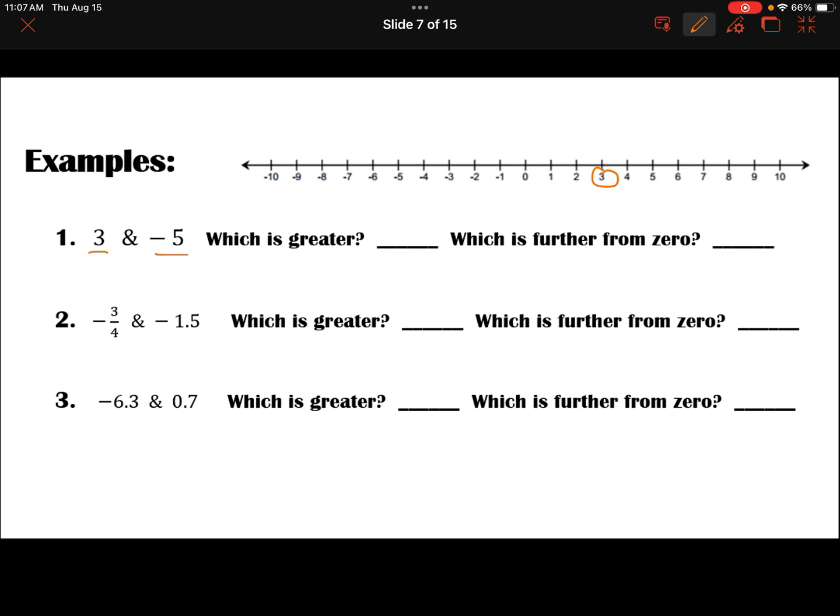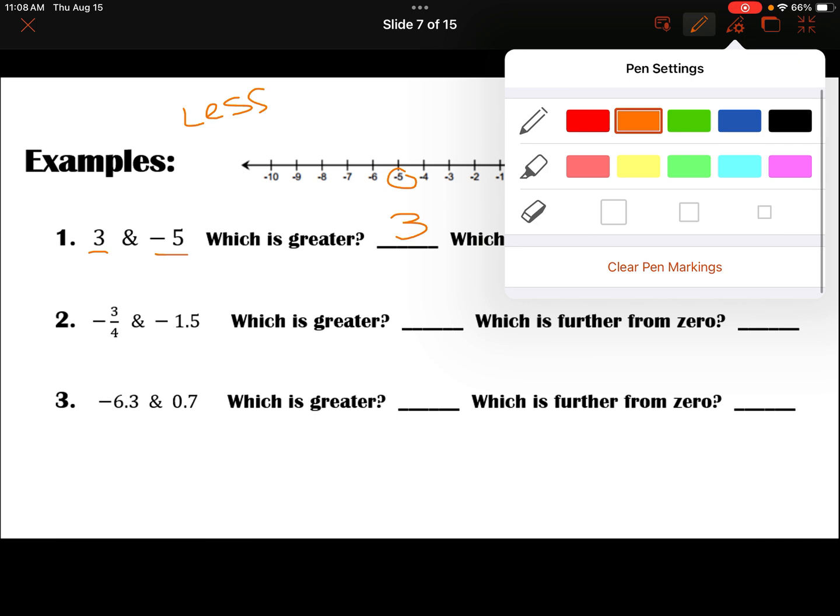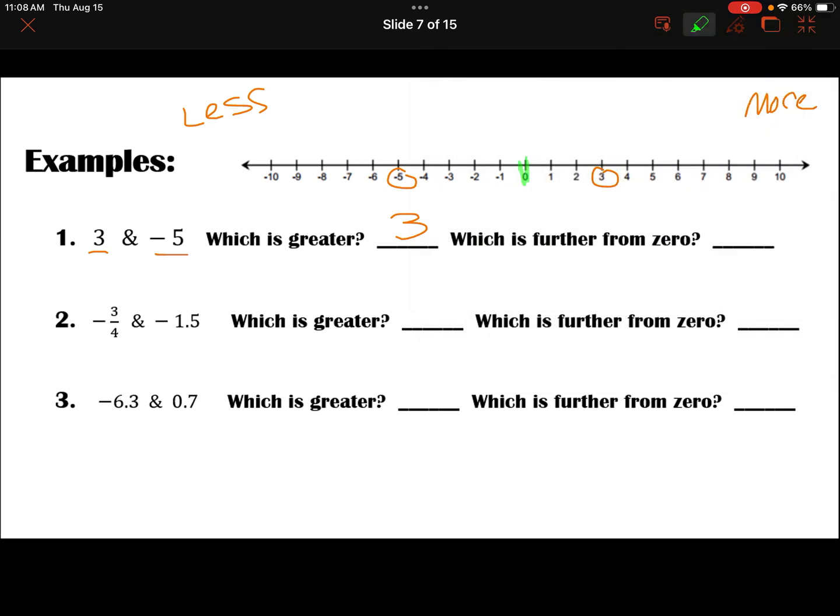So if I look at that number line, here's 3 and here's negative 5. Now, the numbers that are on the right, anything to the right, is more in value. Anything to the left is less. So as you look at the number line, 3 is right, and obviously we all know that a positive is greater than a negative. Now, which is further from 0? If we highlight 0 here, here's 0, and negative 5 is 5 away from 0, while 3 is only 3 away from 0, so negative 5. And that's going to come to what we're getting at in our next vocab word in a moment.